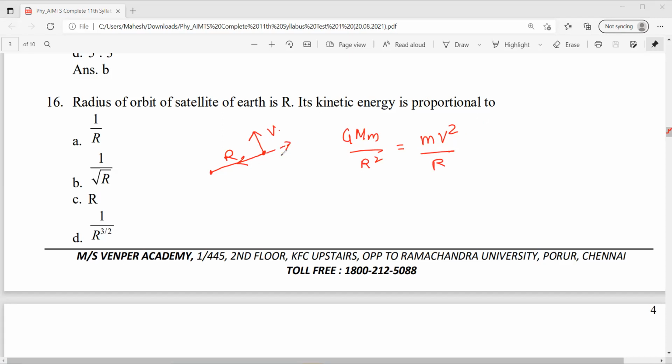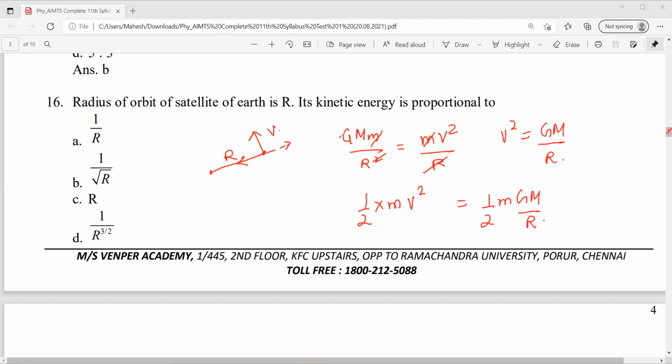Centripetal force equals gravitational force. Small m and r get cancelled. So what I got here, V square equals GM by r. I want kinetic energy, that means half mV square, which is equal to GMm by 2r.